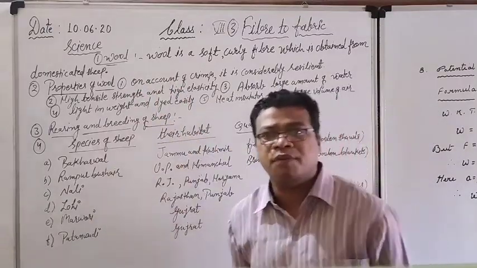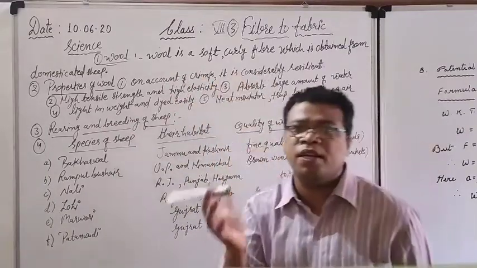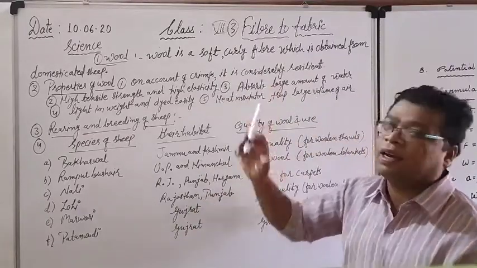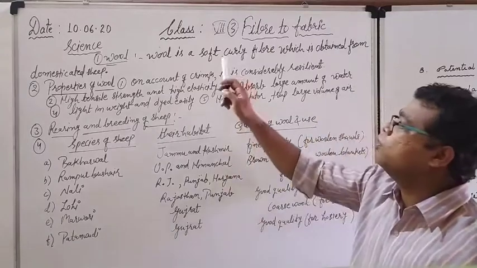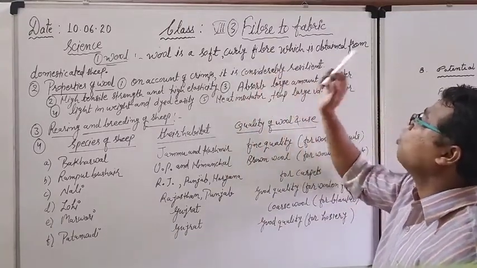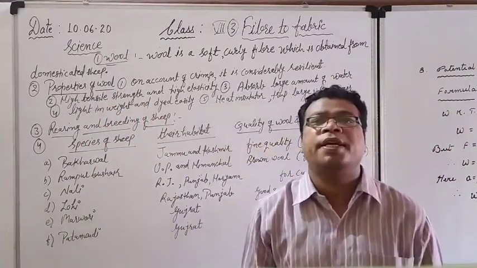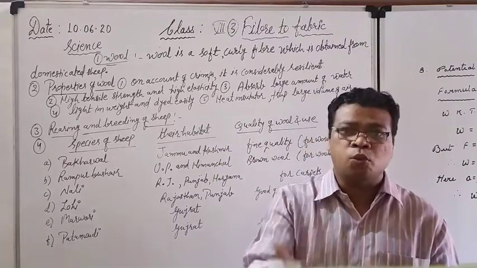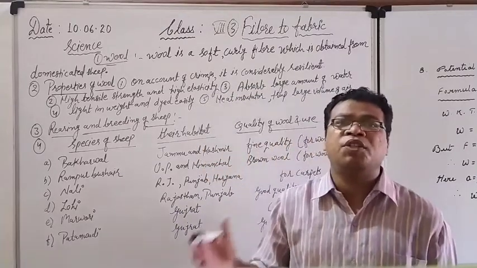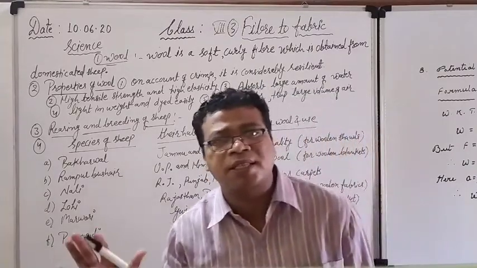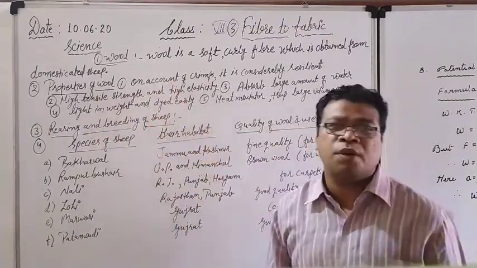Wool is a natural fiber, soft, very comfortable, mulayam, and curly. Curly means twisted, not straight. So wool is a soft, curly fiber which is obtained especially from the domesticated sheep. Domesticated means paltu, a pet animal. So what is wool? Wool is a soft, curly fiber obtained from the domesticated sheep. Very easy definition.